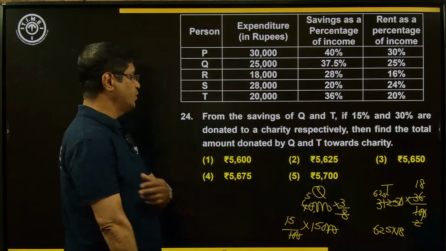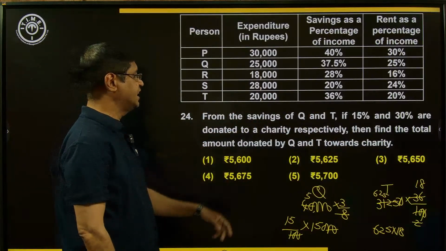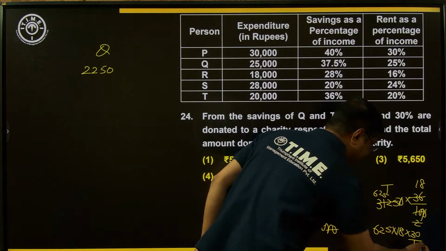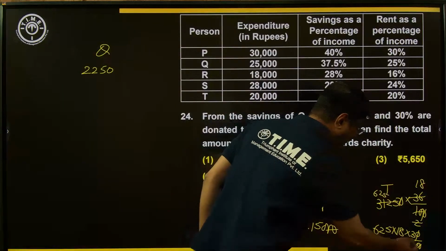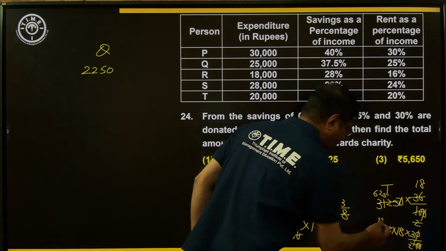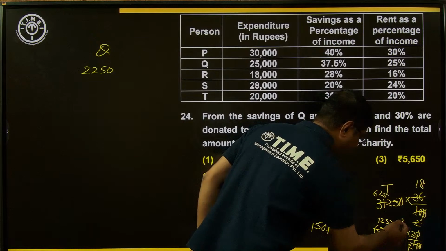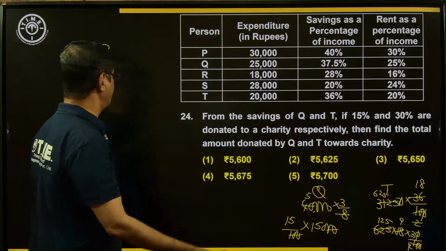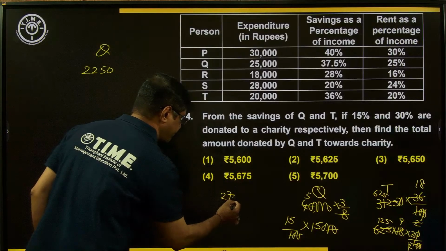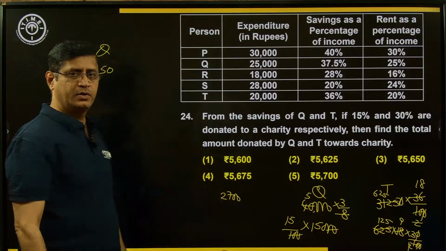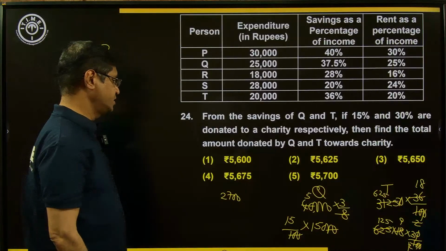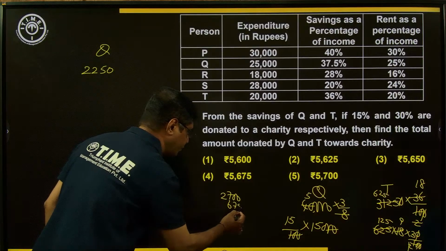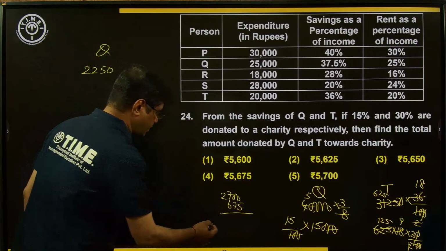In that savings, now what is the condition here? Now donated charity, how much here? 30%. So 30% means 30 by 100. 0 and 0 cancel. Now 5 here 2 times, 5 125 times, and 2 here 9 times. 9 into 3 is equal to 27. 27 into 100, 2700. And 27 into 25 means 25 into 25, 625 plus 50, 675.